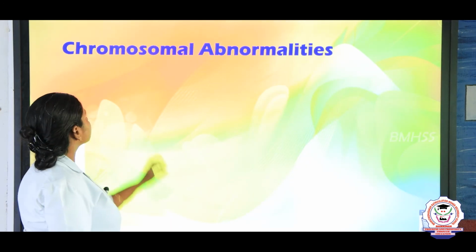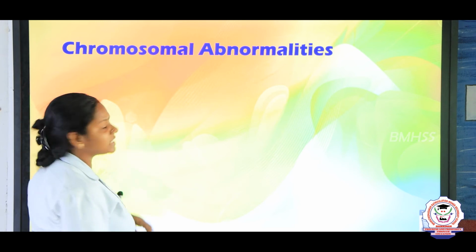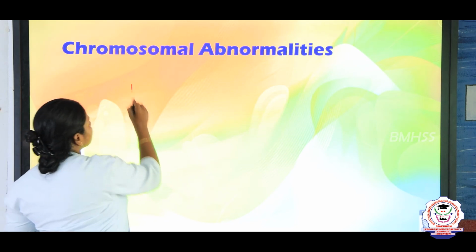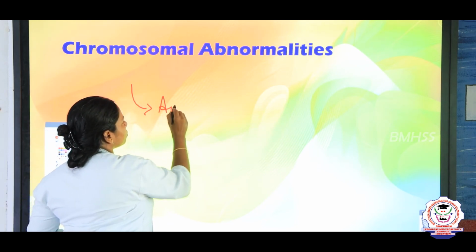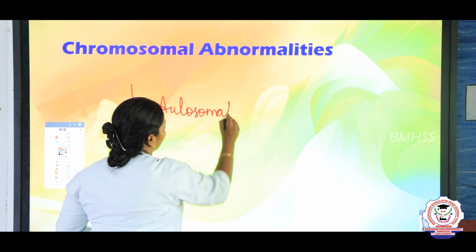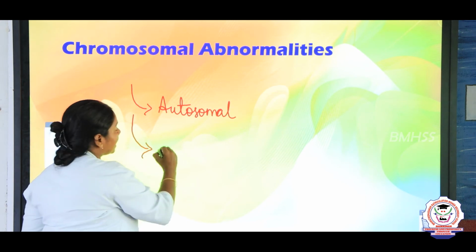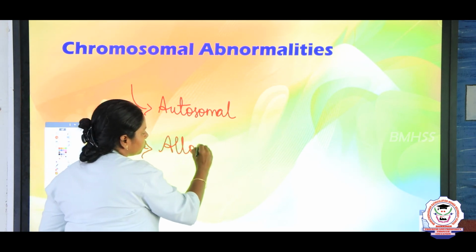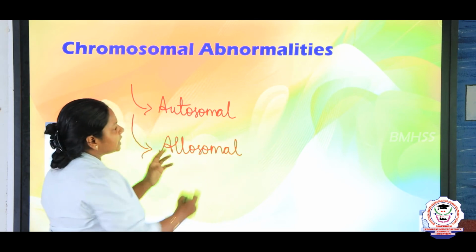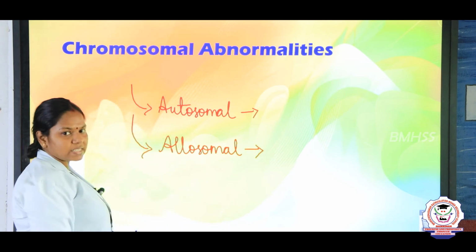And next we are going to discuss the chromosomal abnormalities. Chromosomal abnormalities may be of two types. One is autosomal, due to a defect in the body chromosomes, and some disorders may be due to allosomal, that is, sex chromosome disorders. So based on this we are going to study 2 autosomal disorders and 2 allosomal disorders next.